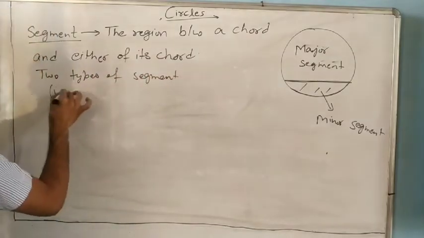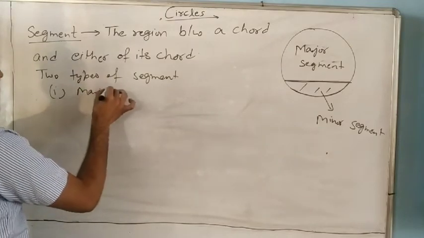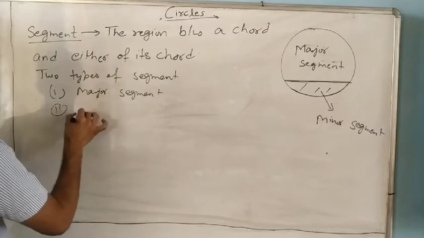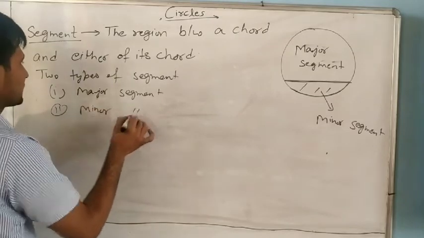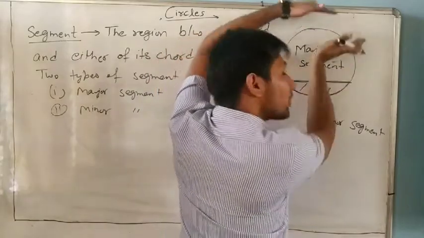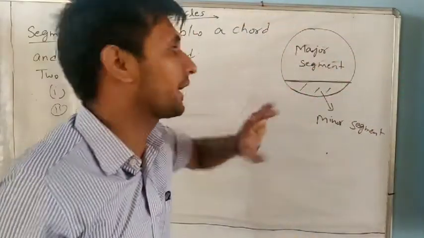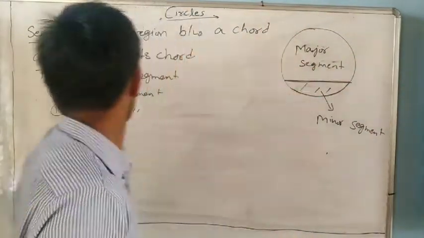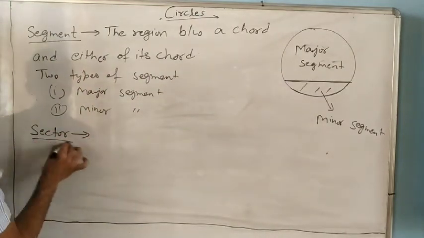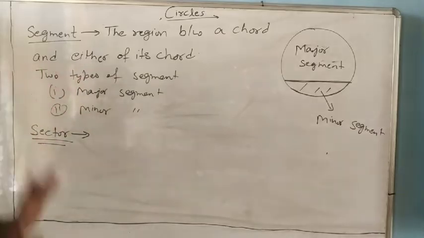First is major segment, second is minor segment. So this one is the region between a chord and either of the arcs. Any arc you can take. If you take this arc, it is the major segment, and the same applies to a sector. Very important: sector, segment and chord are very important.